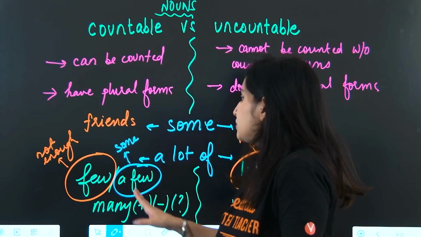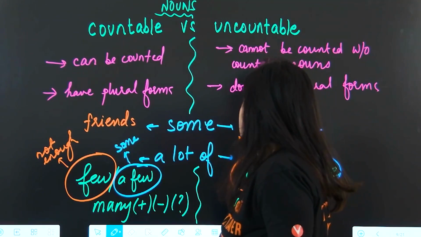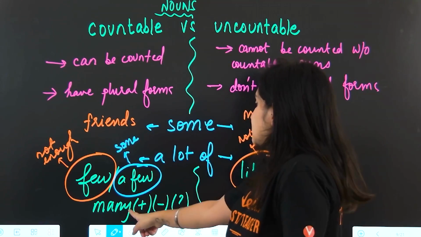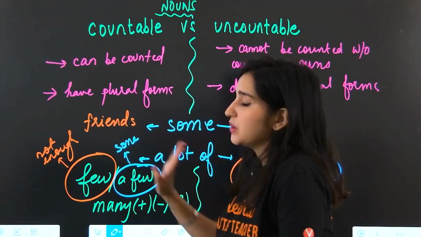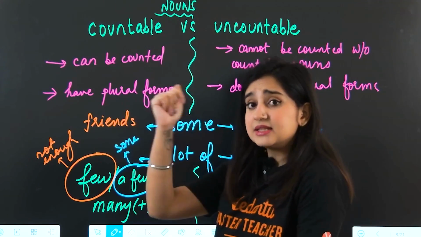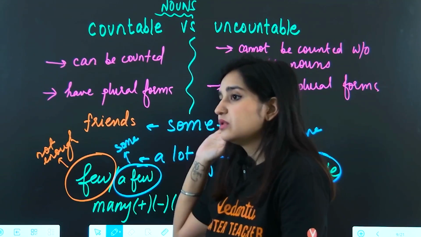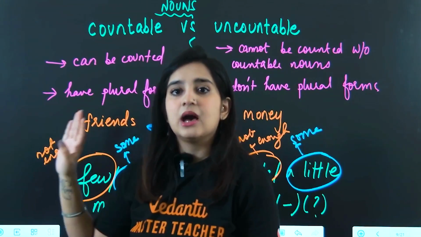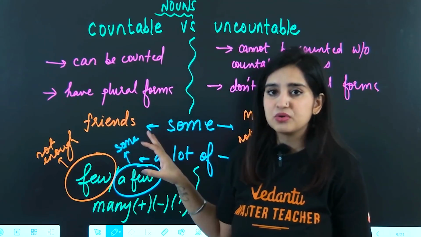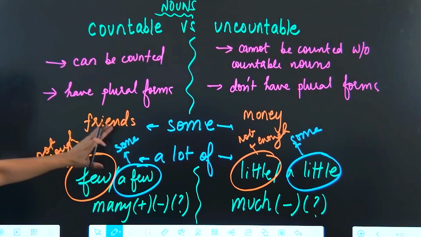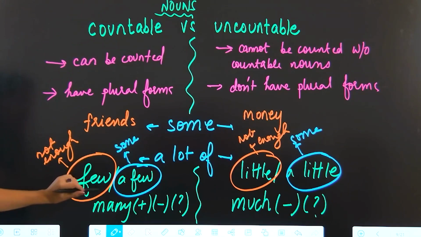Very rookie mistake to use few or a few with uncountable nouns and little or a little with countable nouns. Even worse is using many with uncountable and much with countable. Instantly your accuracy, fluency, everything goes down the drain, because it's a very big indicator that you do not know how to speak English properly. Okay, so this grammatical rule, please keep this in mind. You can just refer to this whenever you need to if you get confused.